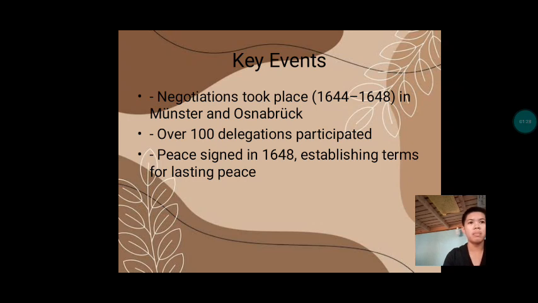Here we talk about how the peace treaty happened. Peace talks started in Germany. Lots of countries joined the discussion. In 1648, they finally agreed to peace.